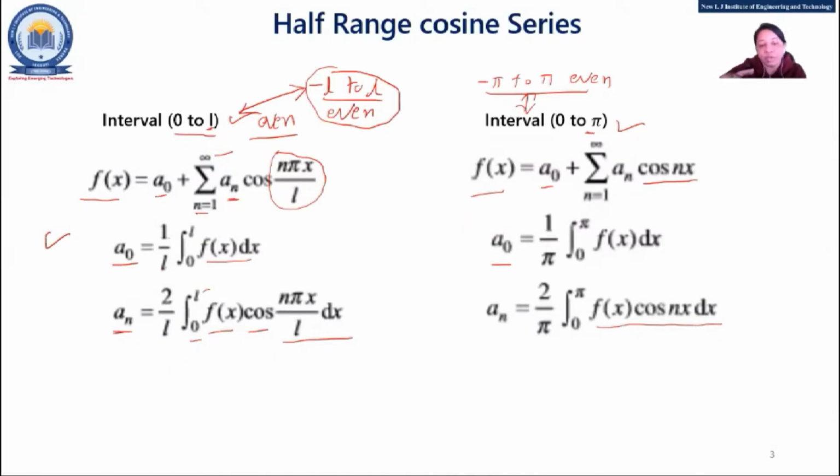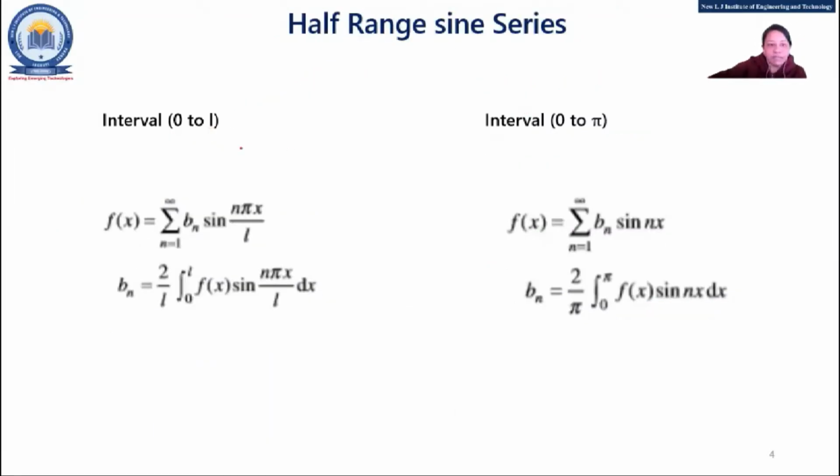So this is about the cosine series. Now obviously the sine series. The sine series will be used when your function is odd, in minus L to L. So these are similar. Fine. Now f(x) equal to, so which term will be there?